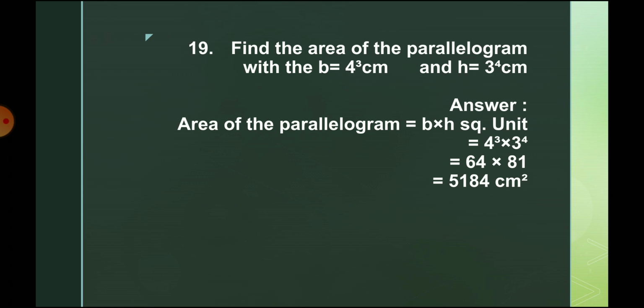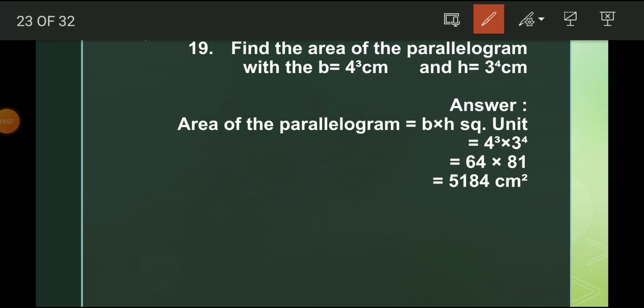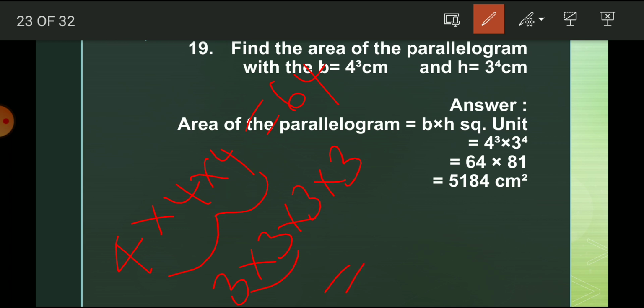The value of b is 4 cube, which is 4 into 4 into 4: 4 4s are 16, 16 4s are 64. 3 power 4 is 3 into 3 into 3 into 3: 3 3s are 9, 9 3s are 27, 27 3s are 81.